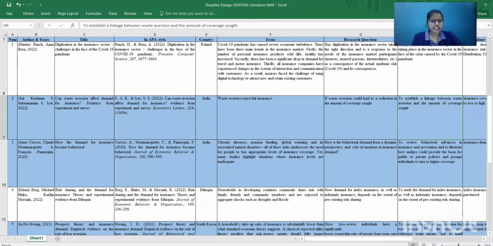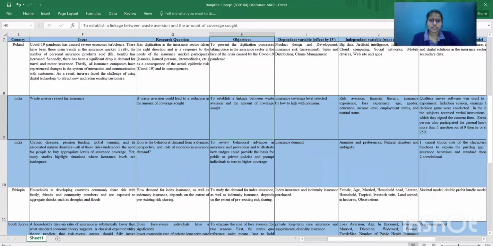The research question is how behavioral demand looks from a dynamic perspective, and what the role of emotion in insurance demand is. The objective is to review behavioral advances in insurance and prevention, and to illustrate how nudges could provide the basis for public or private policies and prompt individuals to turn to higher coverage.